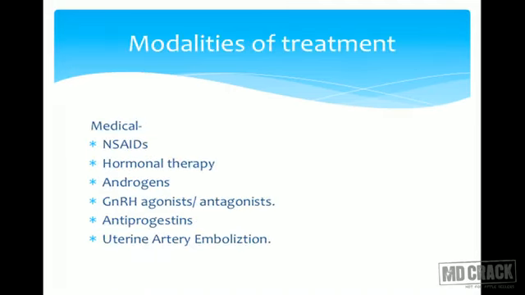What are the modalities of treatment? Medical management and surgical management. Medical, we can give NSAIDs, hormonal therapy, androgens, but these have side effects. GnRH agonists and antagonists can be given. Antiprogestins and conservative management. We also have uterine artery embolization coming in a big way, which will help us conserve the uterus.